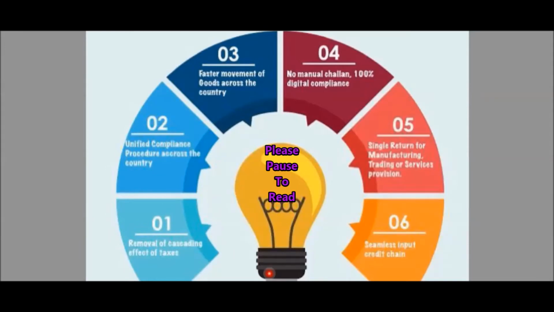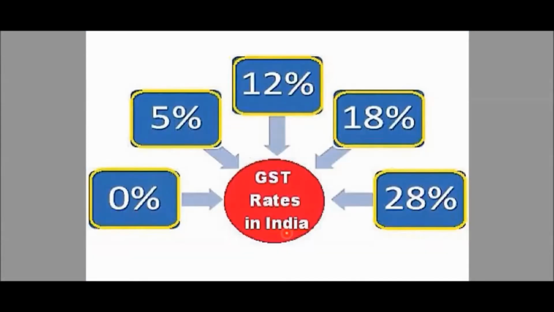Okay, students. So after looking at the advantages of GST, now let's move further. Based on your commodity or services or the goods, either you produce, manufacture, or consume, these specific rates of GST are imposed. Something comes under 0% slab, some commodity, goods or services come under 5%, some in 12%, some in 18%, and some in 28%. So let's see in detail.